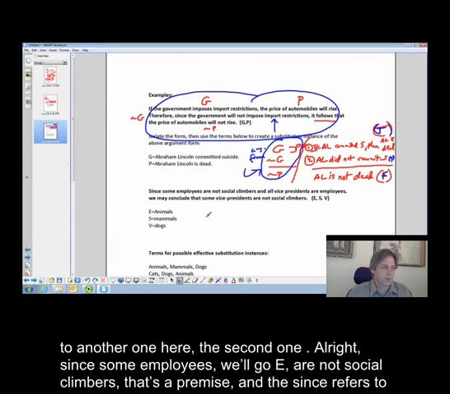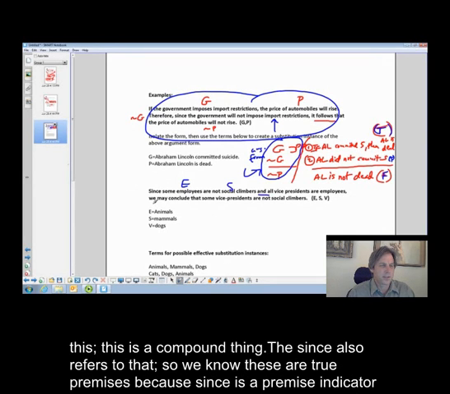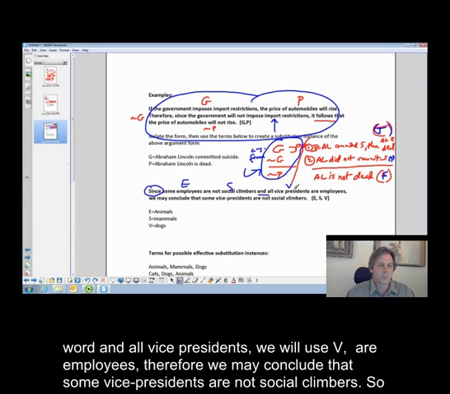Let's go to another one, the second one. Since some employees, we'll go E, are not social climbers, that's a premise, and the "since" refers to this, and this is a compound thing. The "since" also refers to that. So we know these are our two premises, because "since" is a premise indicator word. And all vice presidents, we'll use V, are employees. Therefore, we may conclude that some vice presidents are not social climbers.